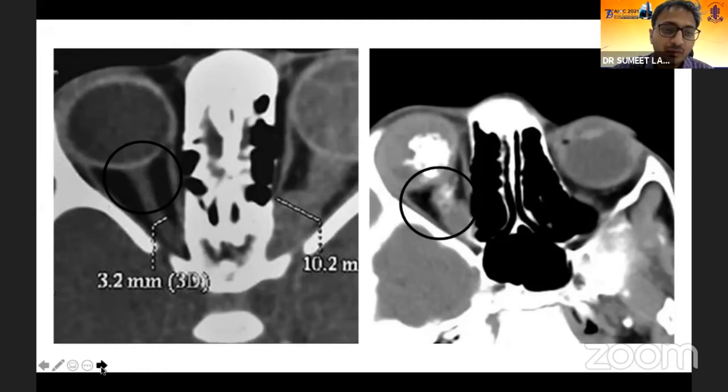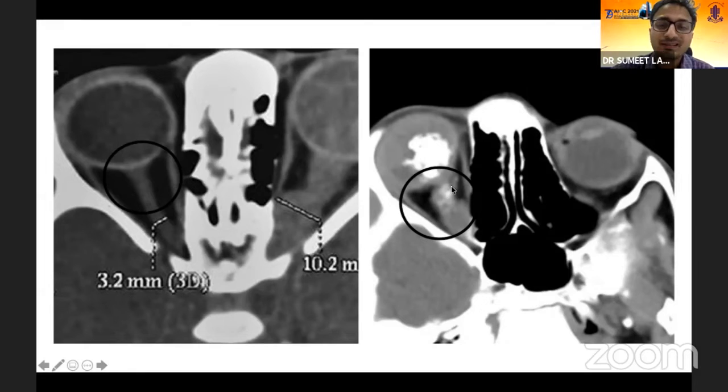CT scan can tell you a good status about the optic nerve also. Here I would like to point out, see the normal optic nerve here, and the normal contour and thickness of the optic nerve. Here, when you see, there are multiple calcific foci near the retina, which is very classical of retinoblastoma, and you also see a thickening of the optic nerve.